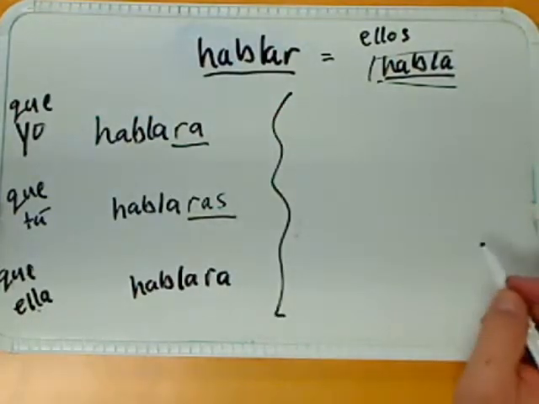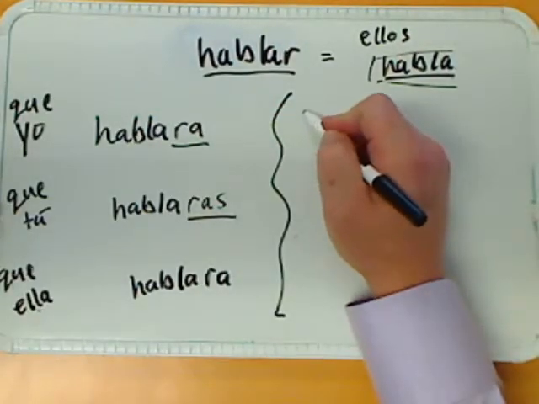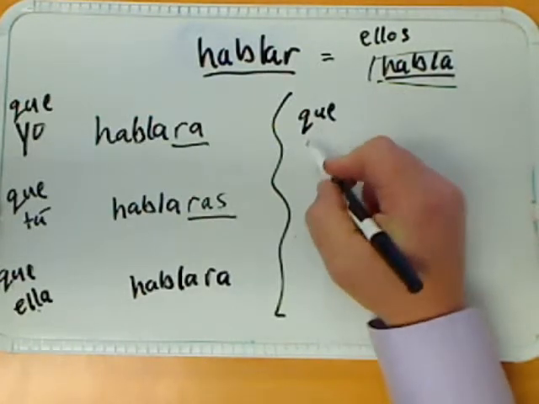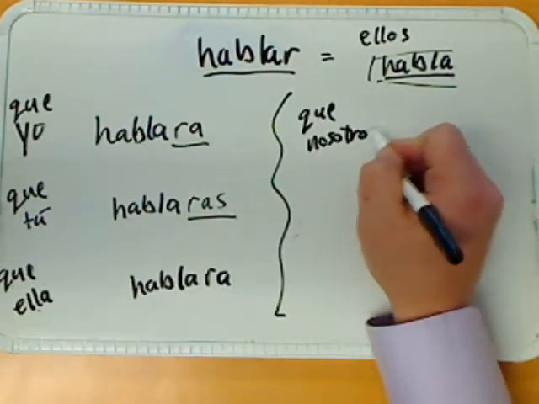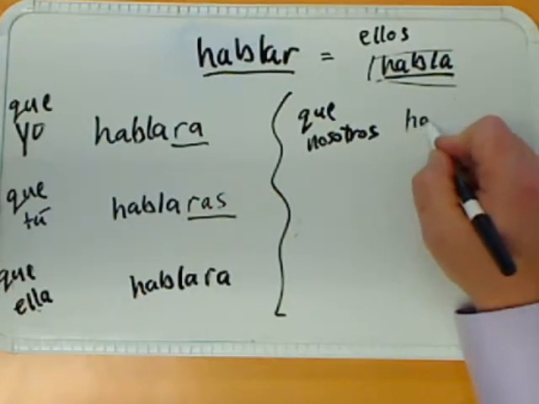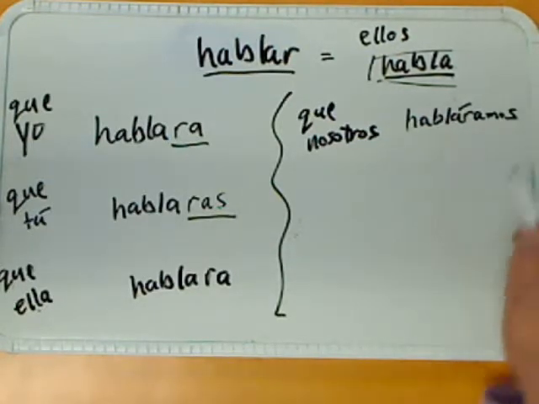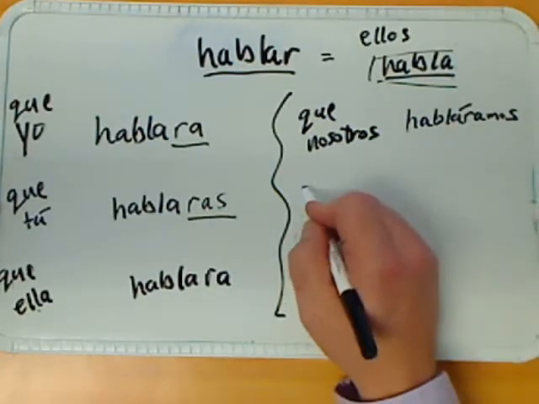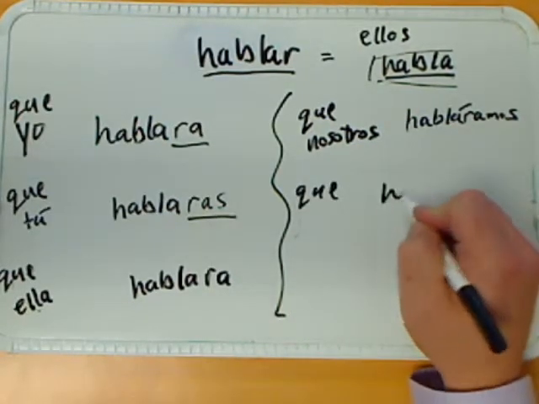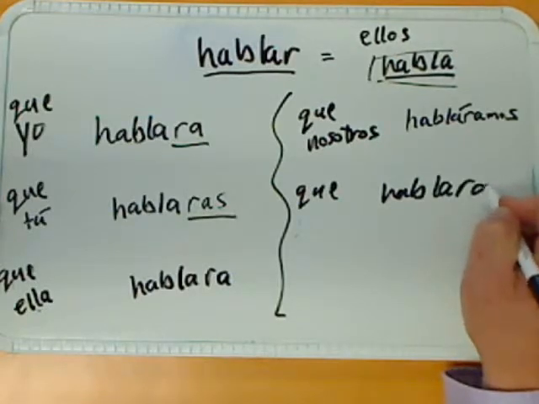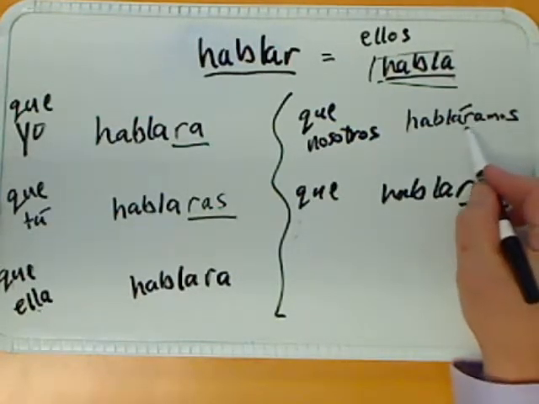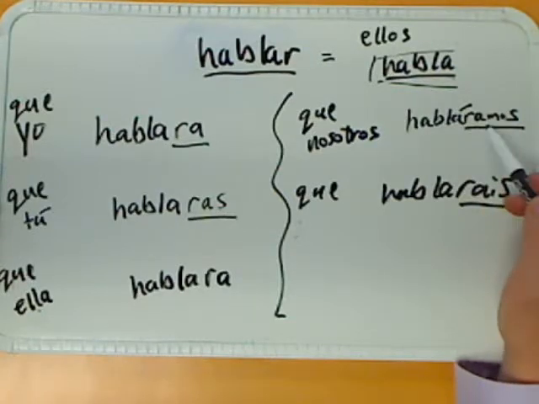On the plural side of the conjugation, it would have que nosotros habla, and the ending here is going to be an accent and then the ramos. Okay, habláramos. Que vosotros then becomes que vosotros hablarais. Your ending here for the nosotros does include this and the accent.